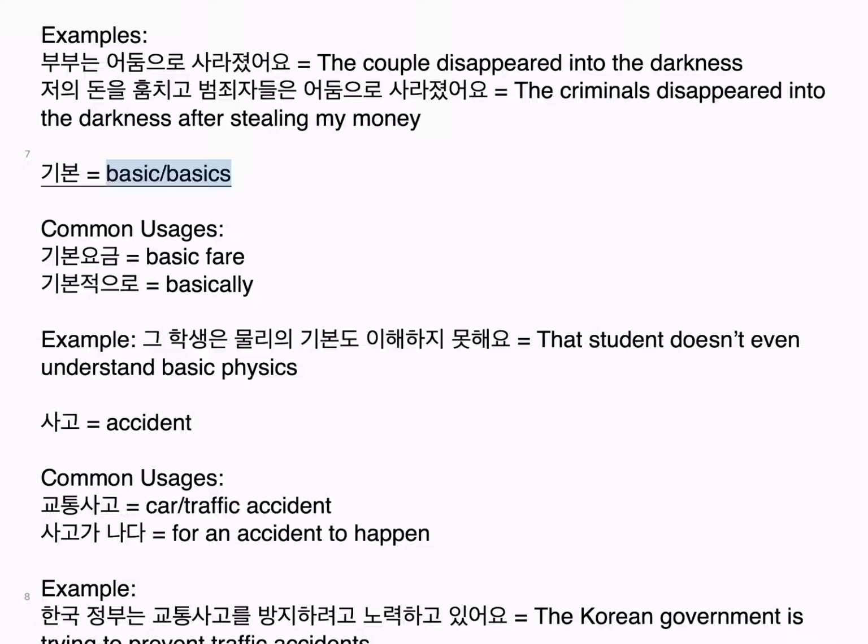기본. Basic, basics. Common usages. 기본 요금. Basic fare. 기본적으로 equals basically. Example. 그 학생은 물리의 기본도 이해하지 못해요. That student doesn't even understand basic physics.